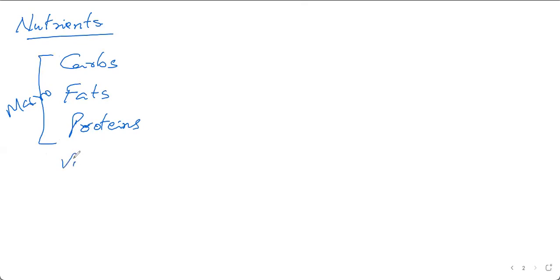Then we have vitamins. Some people say it as vitamins, some people pronounce it differently. Both are correct, no problem. We have minerals. Even iron is a mineral, and you know, iron is required for blood. Only yesterday I was telling you in the class that most of the girls in our class suffer from iron deficiency. So it's a mineral deficiency. These are called micronutrients because they are needed in small amounts.